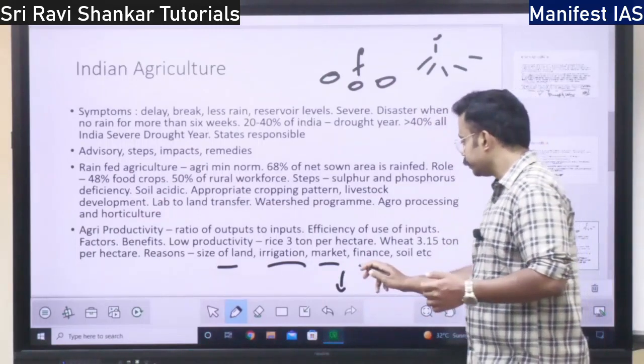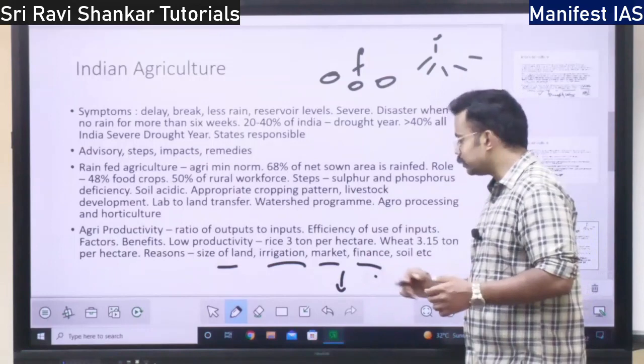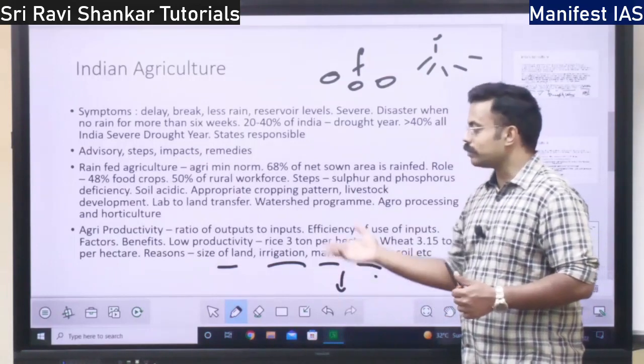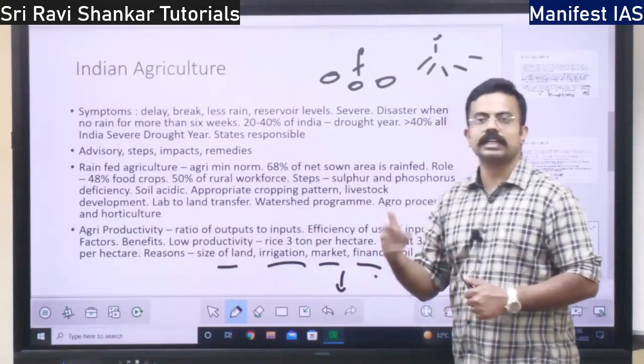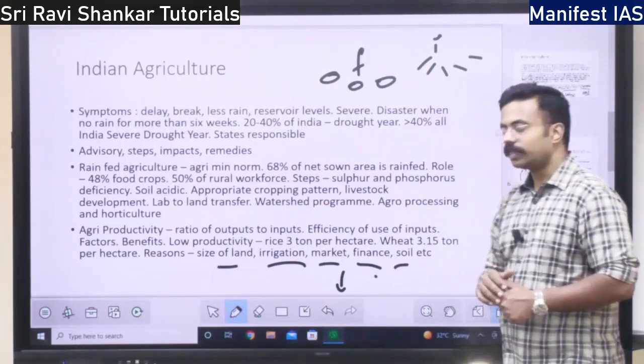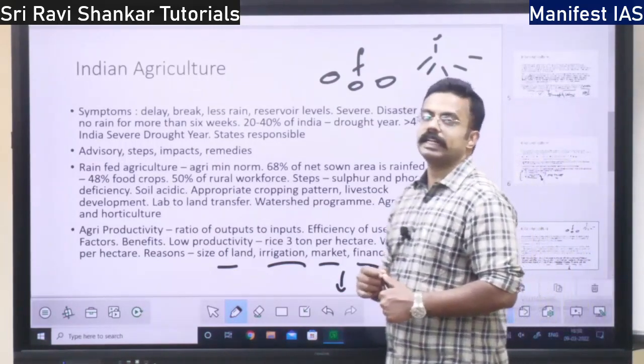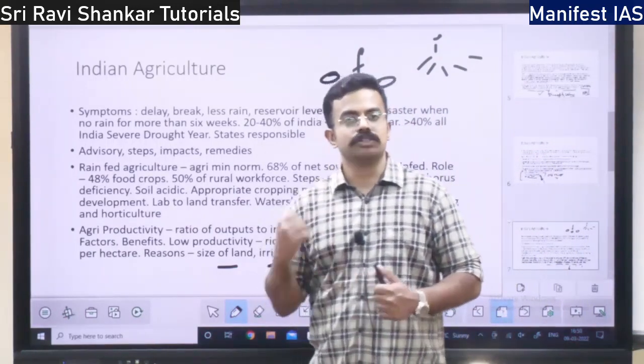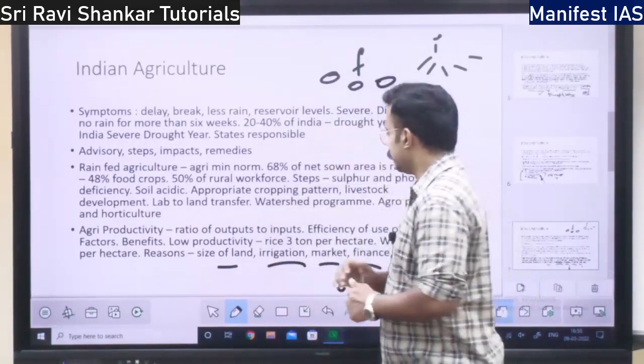Then you have finance, there is no finance. When there is no finance, how can we invest in agriculture and increase the productivity? That is there. Then there is soil. Soil fertility is low in India. That is also a factor of less productivity, right?